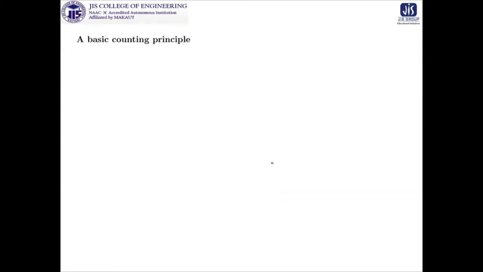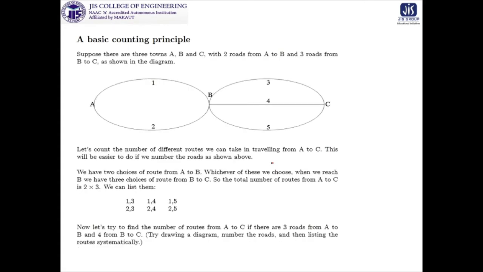Now we are considering one very basic counting principle. This is actually the initiation. Look at this. We have one problem: there are 3 towns A, B and C, with 2 roads from A to B and 3 roads from B to C. The question is, if I want to go from A to C, how many possibilities do I have?